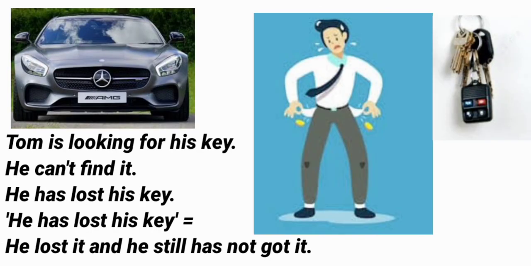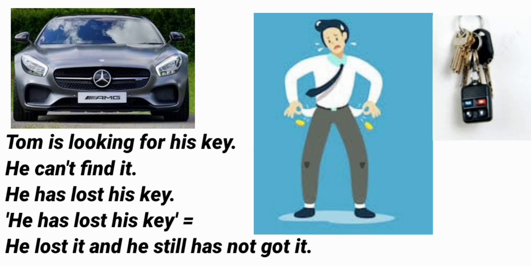Here we will see a short story, then you will better understand present perfect tense. Tom is looking for his key. He can't find it. He has lost his key. By seeing this example, we can understand that present perfect tense is used to express an action that has been recently completed.